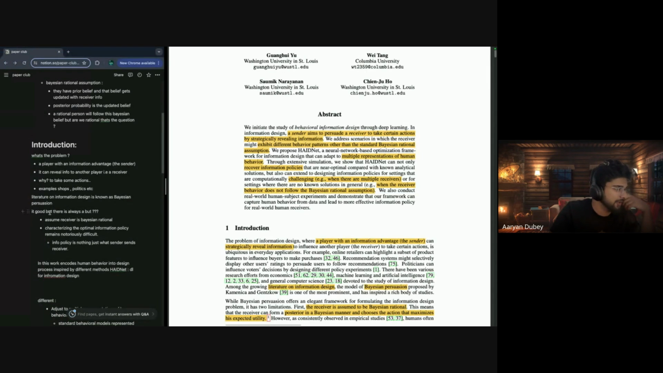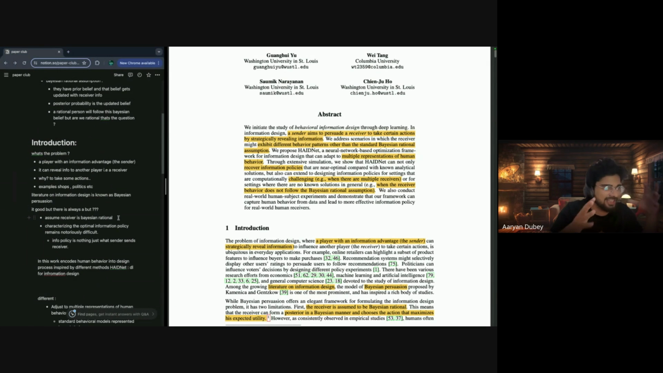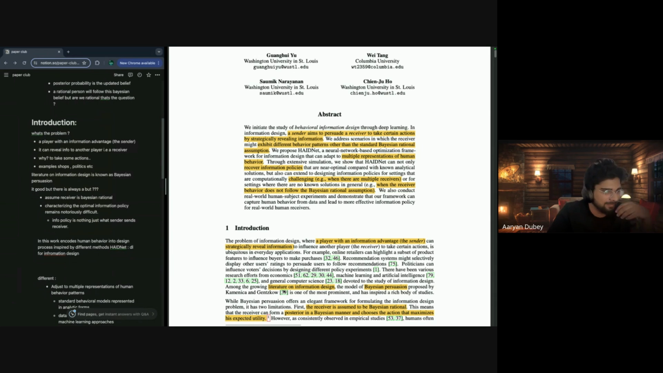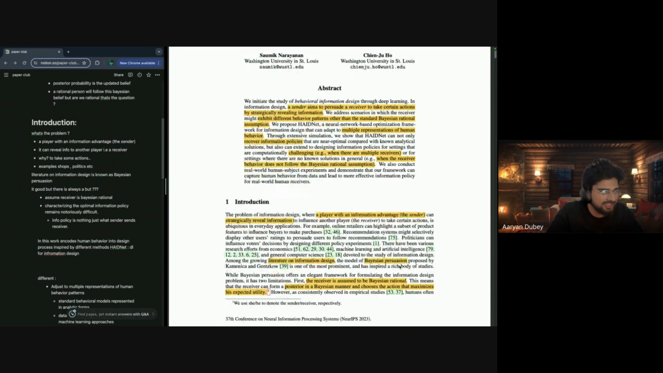So it's good, but there's always a but. Assume the receiver is Bayesian rational. They say that it's only good if the receiver is Bayesian rational. Perfect, what I explained to you. Characterization of the optimal information policy remains notoriously difficult, as they say. Info policy is nothing, it's just what the sender sends the receiver. Simple and easy. So they generally explain these things in these paragraphs.